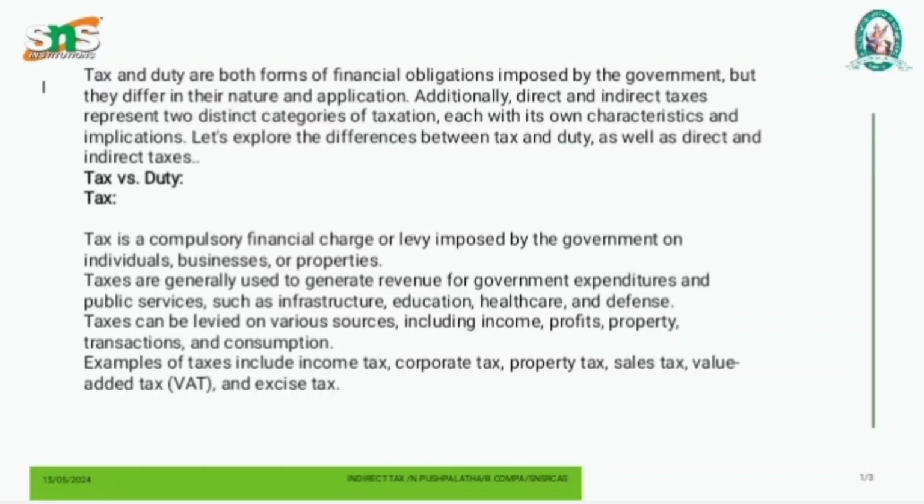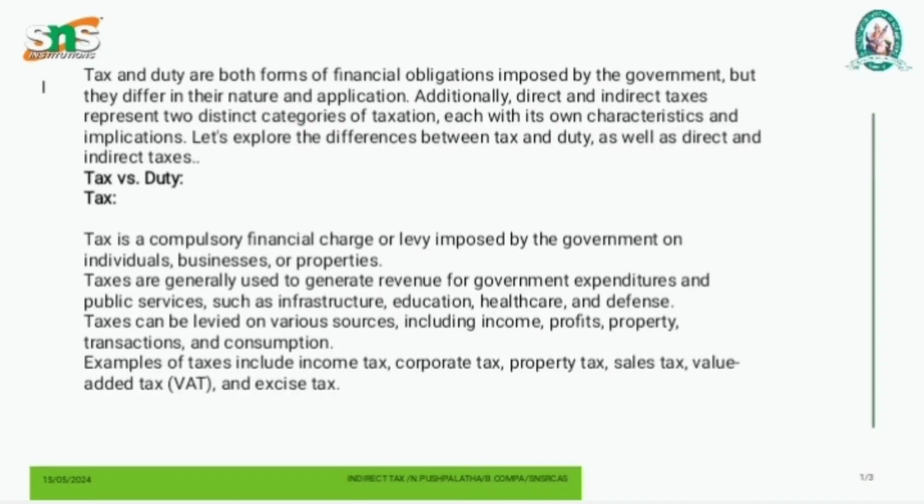First one, tax. Tax is a compulsory financial charge or levy imposed by the government on individuals, businesses or proprietors. Taxes are generally used to generate revenue for government expenditure and public services such as infrastructure, education, healthcare, and defense.